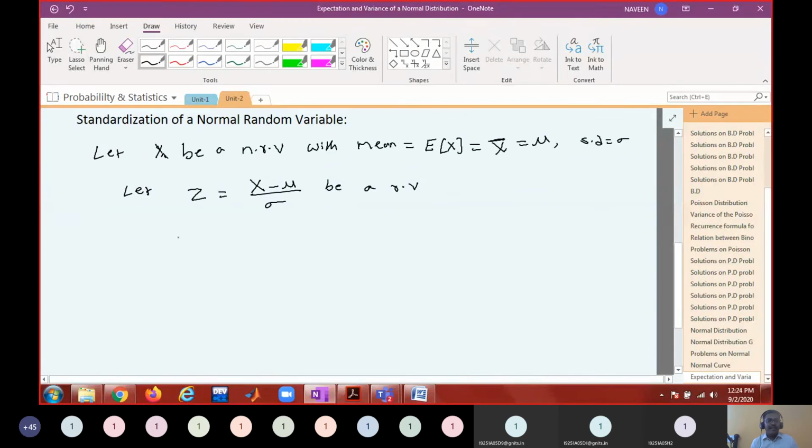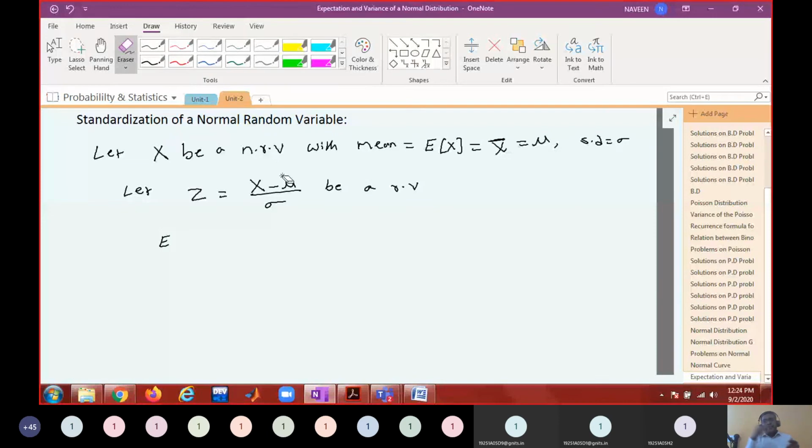Okay, now what will be this random variable? Using this x I created another random variable, and it is just a transformation. You see, I transformed x to x minus mu and I'm scaling with sigma. So that means the basic shape of the curve is not going to change. Either it will shift to right side or left side, either it will shrink or expand.